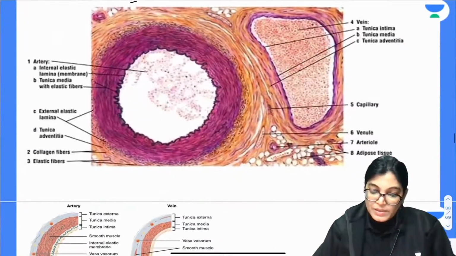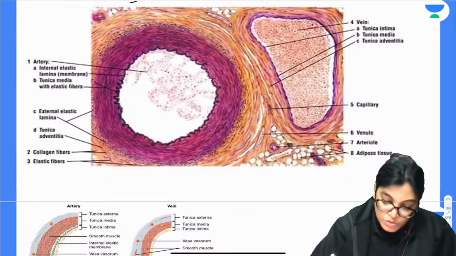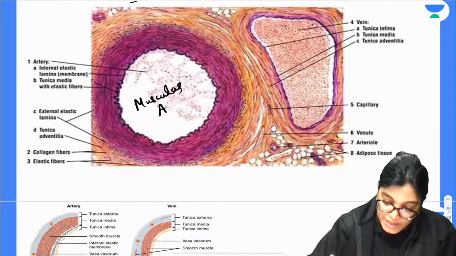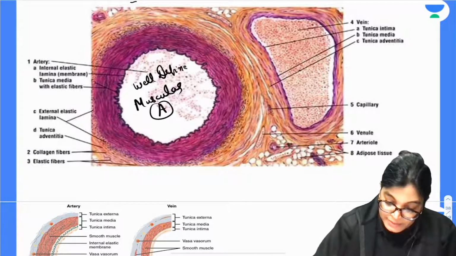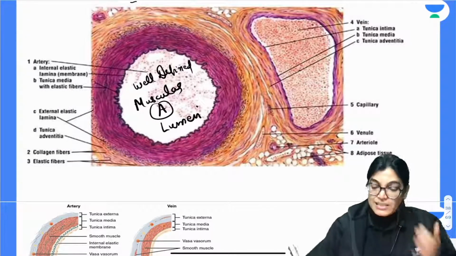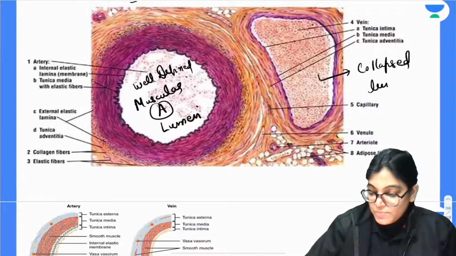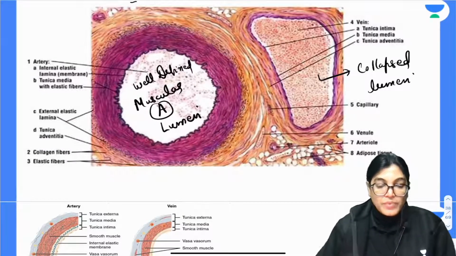If you compare the two, this outline shows the muscular artery, which has a rounded, well defined lumen. In case of veins, it has a collapsed or irregular lumen because the blood flow is sluggish in veins.